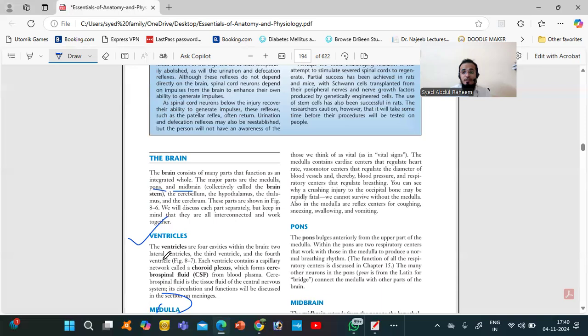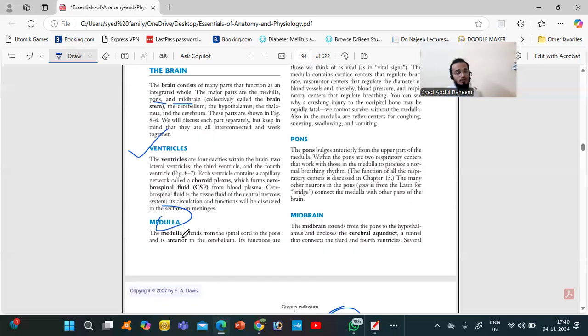So whenever a patient comes to your clinic with vomiting or anything not controlled, you have to think of the medulla also.